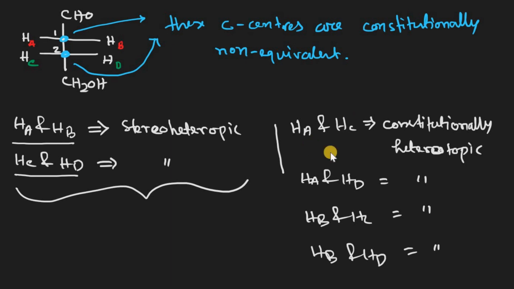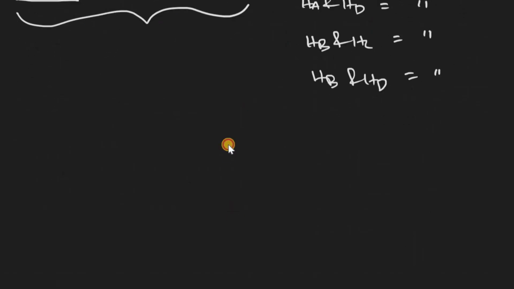So in summary, we can write the conditions for topic relationship.